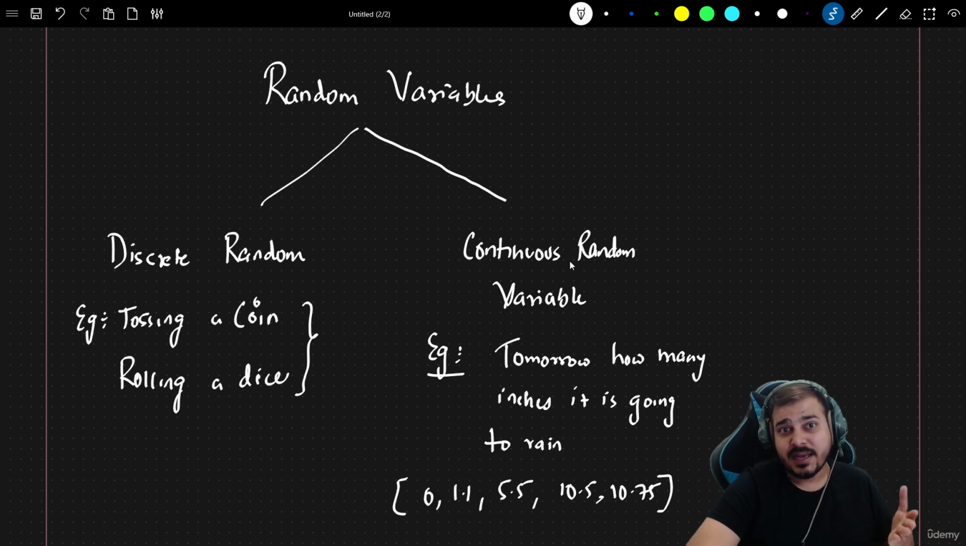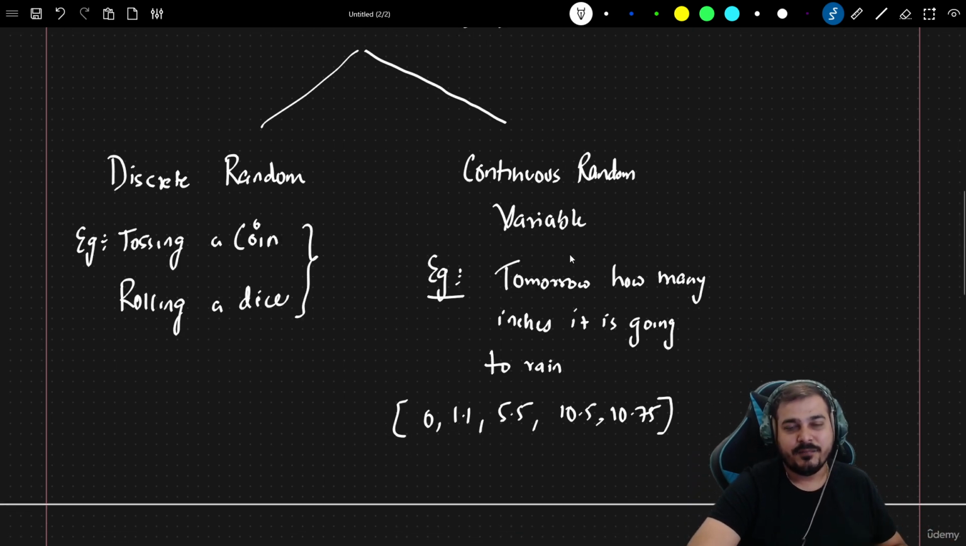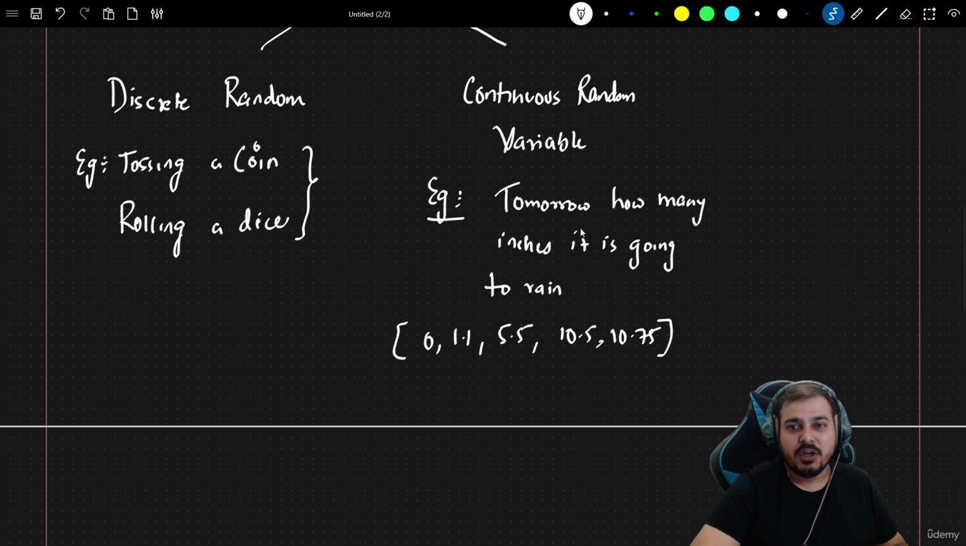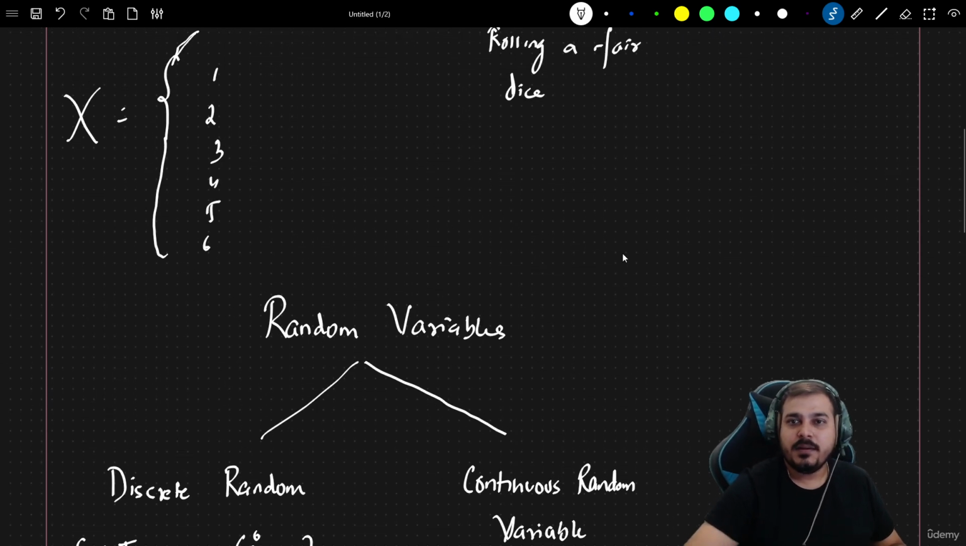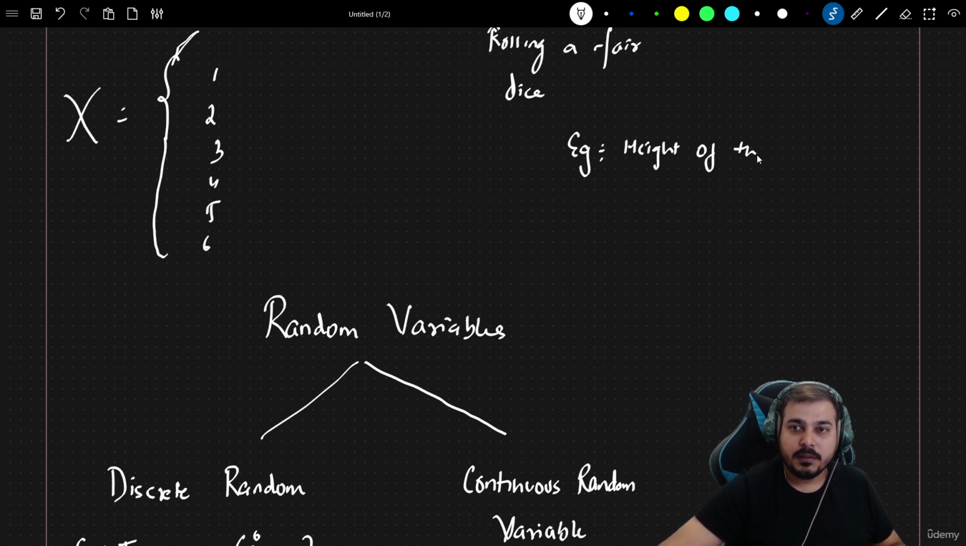Similarly, the other type of random variable is called a continuous random variable. One example I have shown you is how many inches it is going to rain tomorrow. Basically, rainfall can be measured in various units; here I have just taken inches, right? One more experiment can be the height of the people attending the event tomorrow. Okay, this is another amazing example which we can consider.